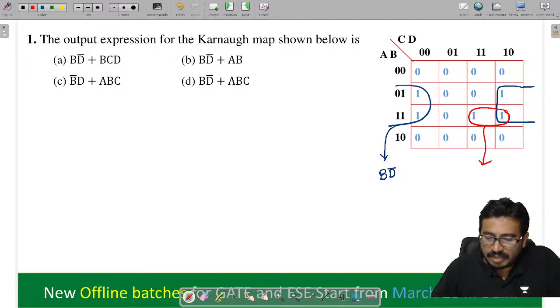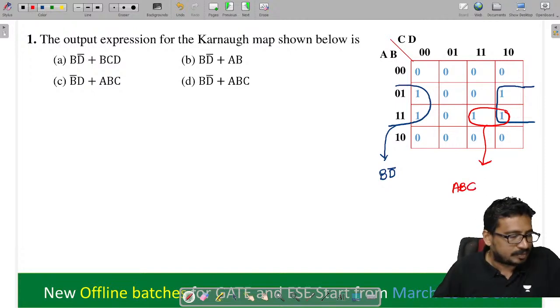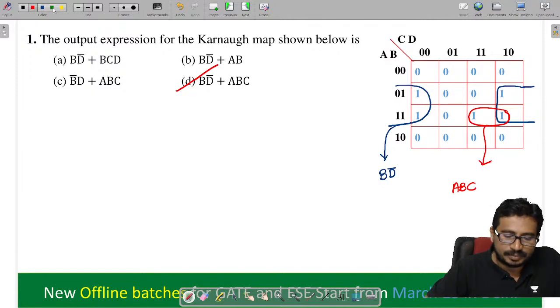A grouping से हमको क्या मिलेगा? You see this thing. Tell me now here. हमको so this is A, B, and then C. Right. So कौन सा option? Tell me. Option D. कौन सा option here? Option D.